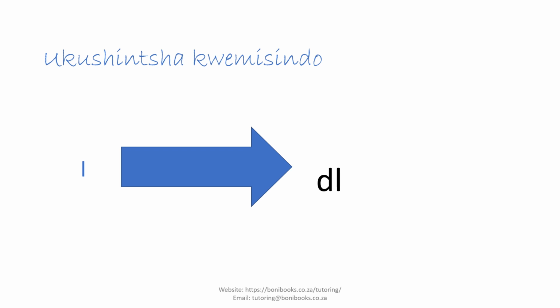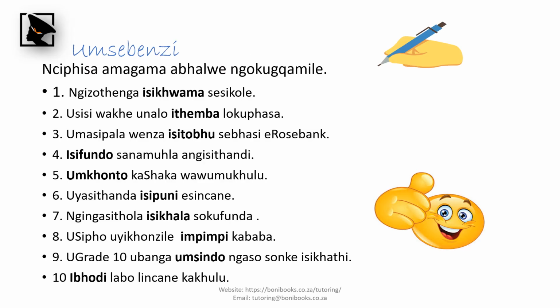I want you to take your time, go over it, go to the previous lesson as well, which is your lesson 6, and make sure that you try to find a way of understanding them and of grouping them in a way that is going to make it easier for you to remember. But basically, these are the sounds that will change when you do the diminutives. Okay, now it's our working time. Here is your work. I've got this exercise for you that I want you to go through. Think about what we have been doing. I've tried to cover only the sounds that we have seen in this lesson. I did not cover the previous ones.